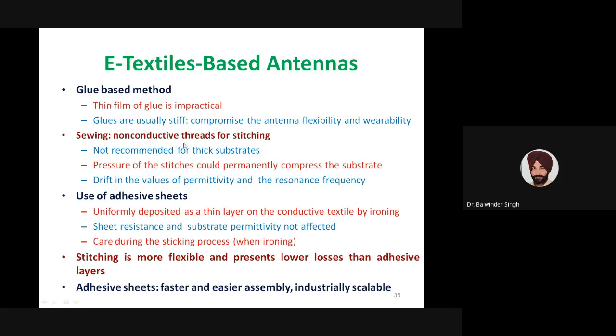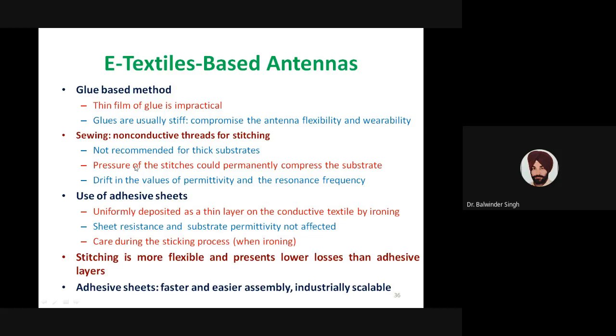In literature it is proposed that the antenna part designed on the conductive fabric is stitched with the substrate by using non-conductive thread. The non-conductive thread is used for assembly purposes, so the antenna is sewed with the substrate material.